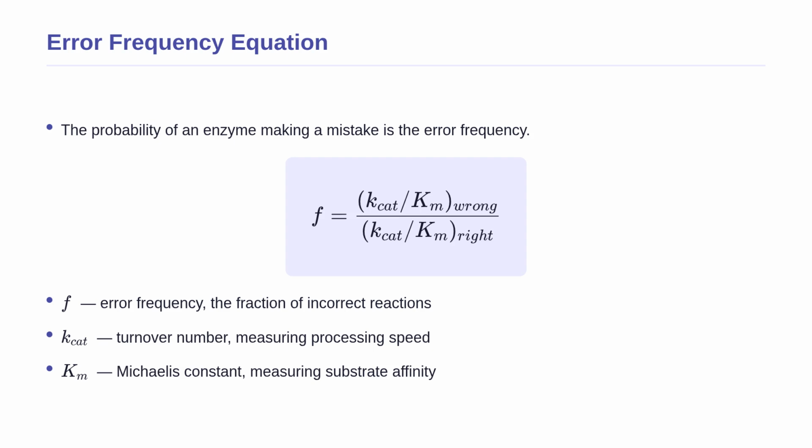In this equation, Kcat represents the turnover number, which tells us how fast the enzyme processes the substrate. The term Km is the Michaelis constant, representing the enzyme's affinity for the substrate. When the enzyme's affinity for the correct amino acid increases, the denominator becomes much larger, which drastically decreases the overall error rate, f.